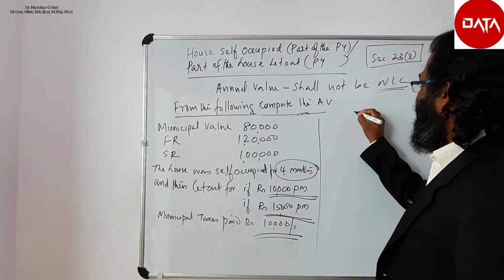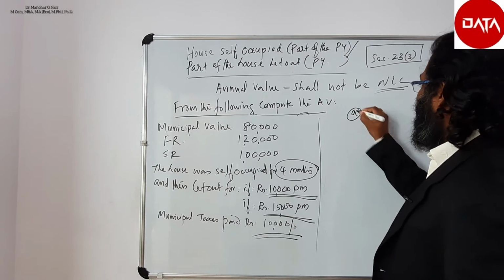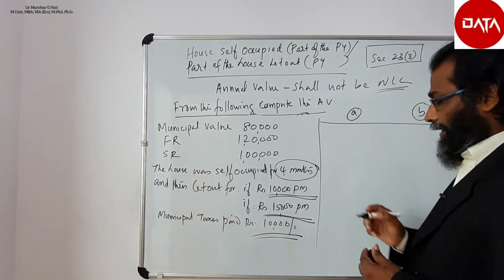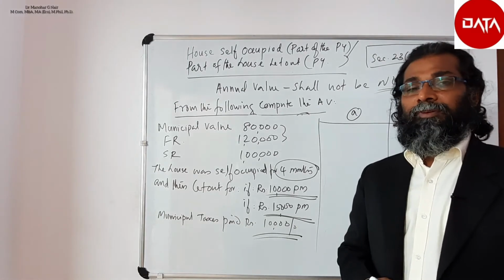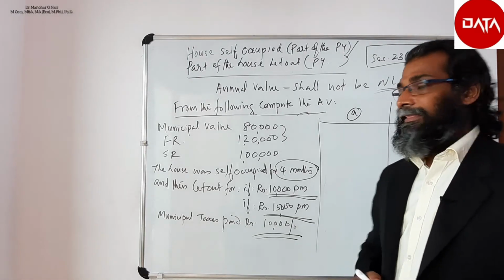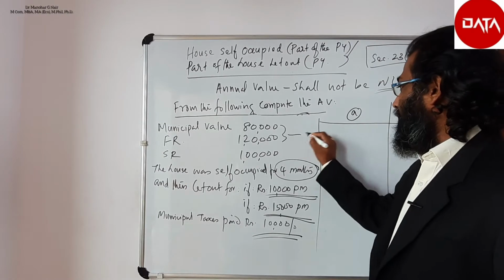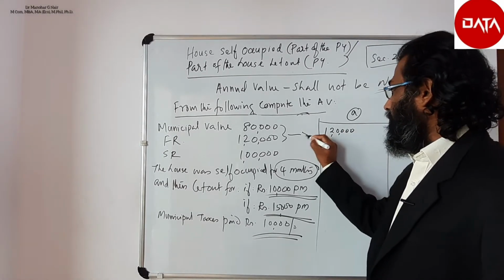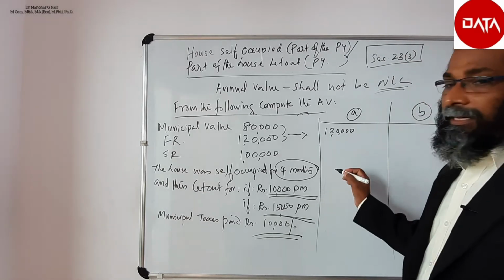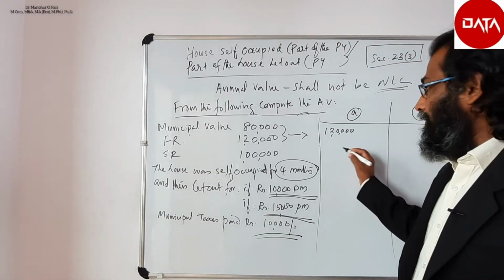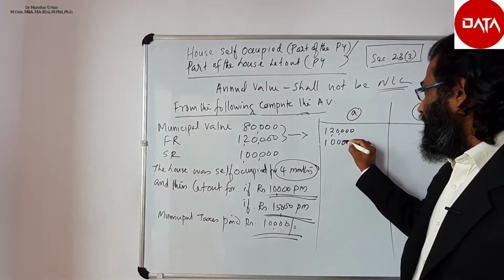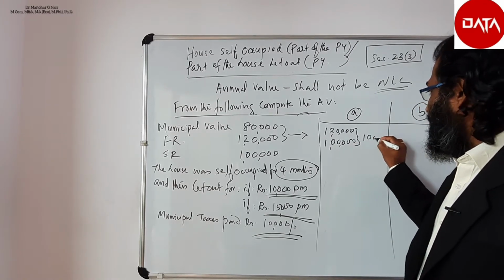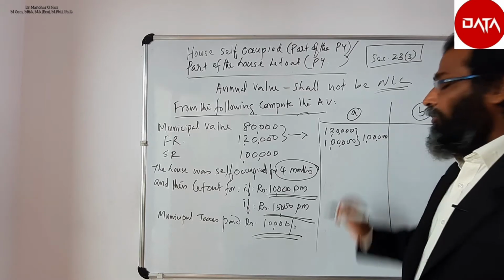So situation A and situation B. In situation A, first of all we have to compare the municipal valuation with the fair rent and take the higher value. Here it is 1,20,000. Then compare that with the standard rent and take the lower value. Standard rent is 1 lakh, take the lower value and rename it as fair rent. Here the fair rent is 1 lakh rupees.